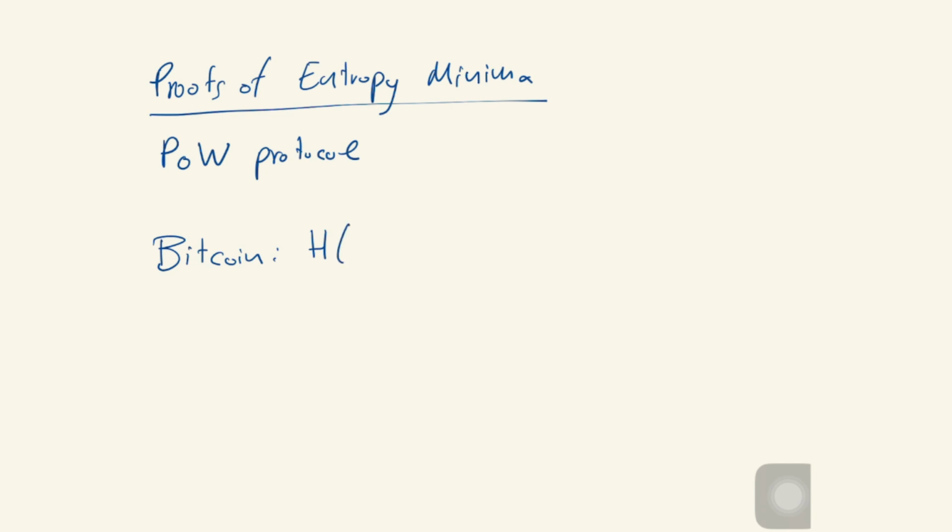So what you do is you take a hash function like SHA-256, or maybe some more memory-intensive hash function, whatever you want to do. For example, Monero does that, and you hash the block. So these are the block contents. In particular, here you place the block header.